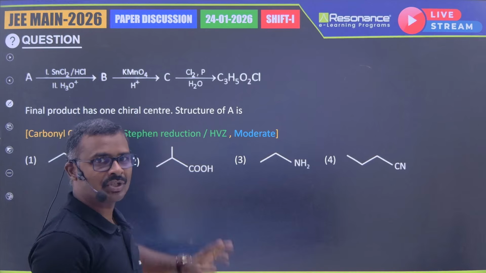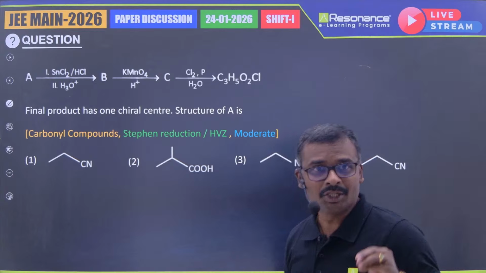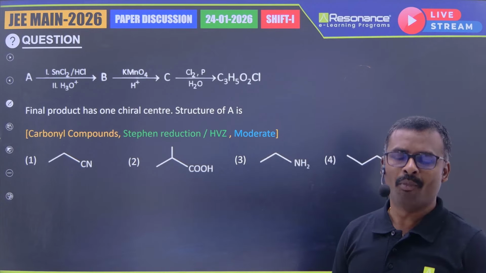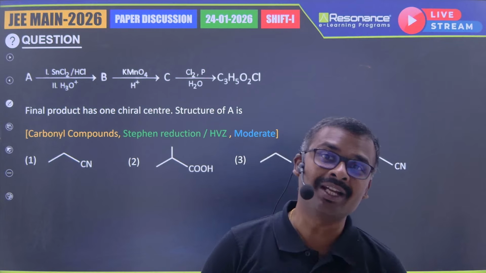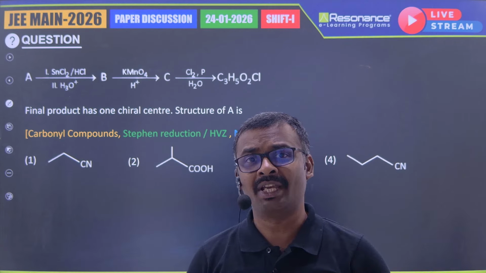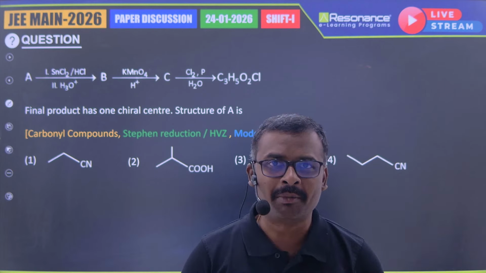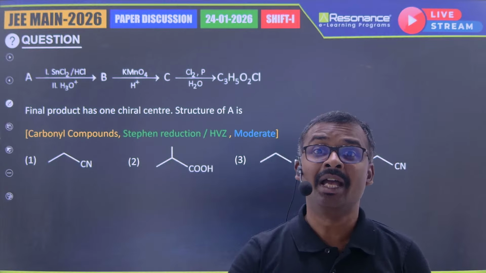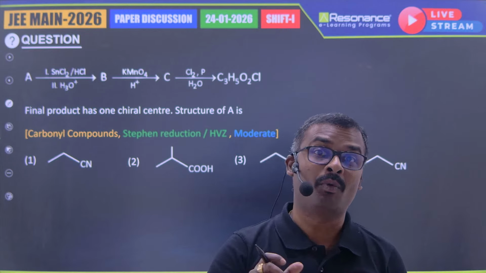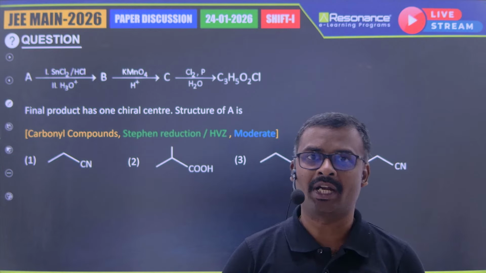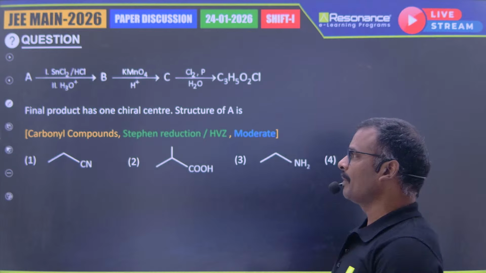Very simple question, right? Everybody might have understood it. Now, another organic chemistry question. Again, this question is coming from nitrogen containing compounds. Understand this point. They are stressing a lot on nitrogen containing organic compounds. Any shift you see, even the previous 2025 April shift also, so many questions were asked from the nitrogen containing compounds. So, please complete this part, whatever nitrogen containing organic compounds is there. Nitro compounds, cyanides, amines, diazonium salt. Very important. Definitely questions will come, right?